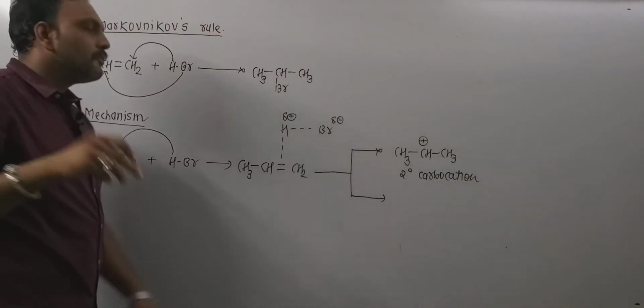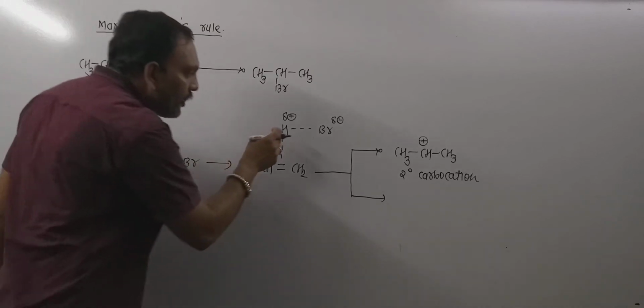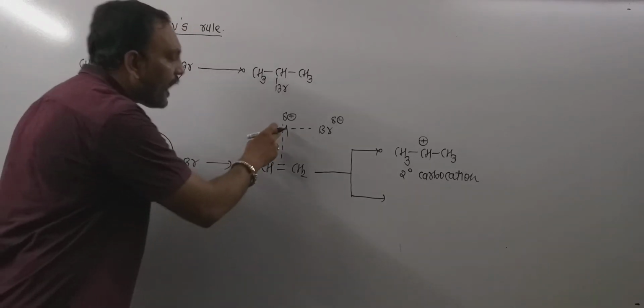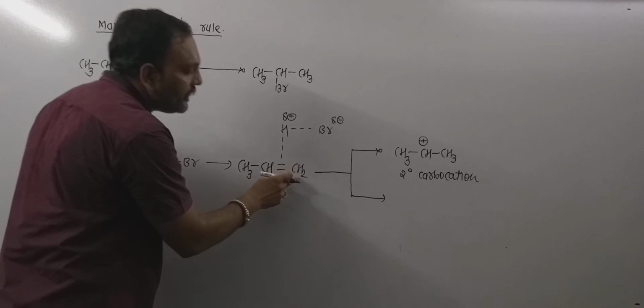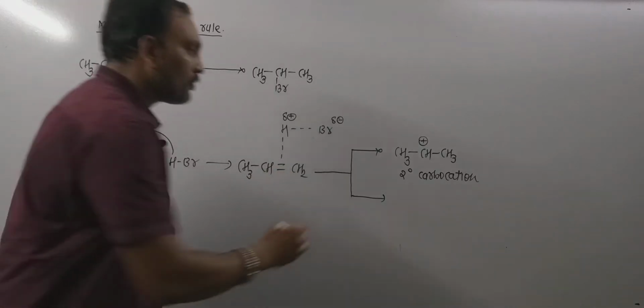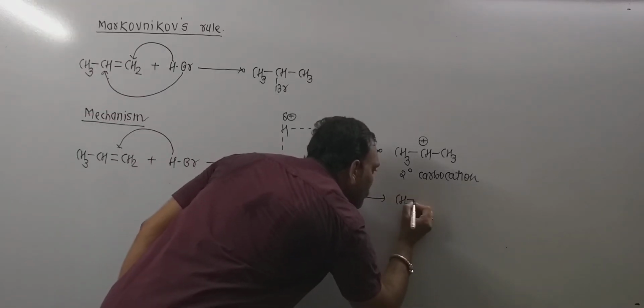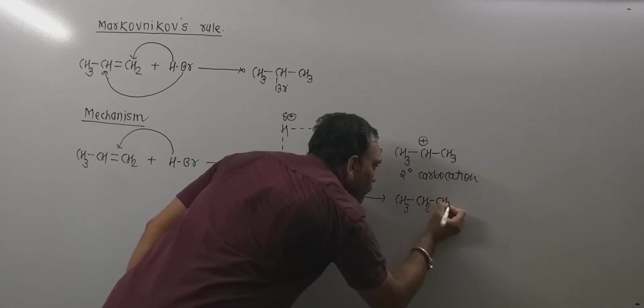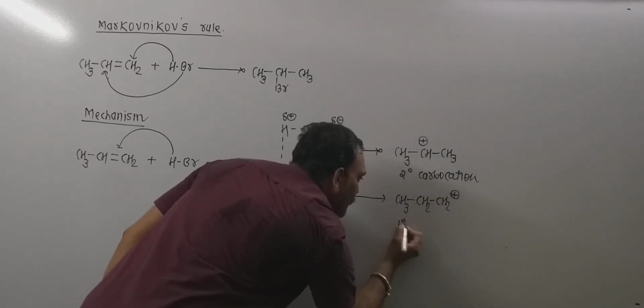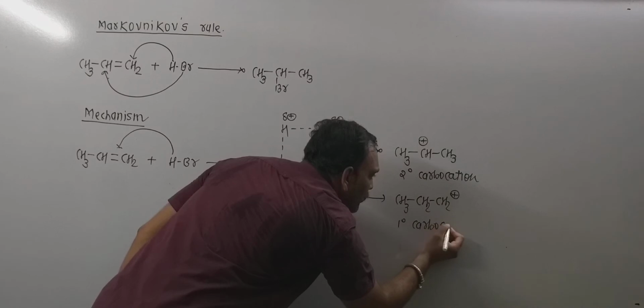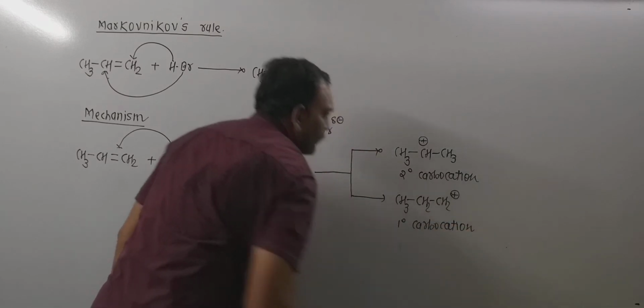Now another thing is, if this hydrogen is added to this carbon, then this carbon would acquire a positive charge, and that may lead to the formation of a primary carbocation, that is a 1-degree carbonium ion.